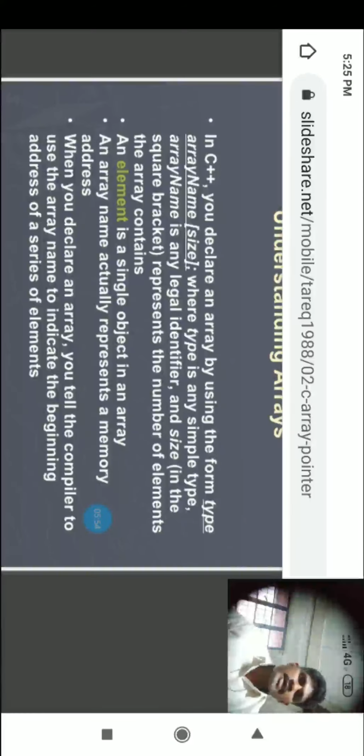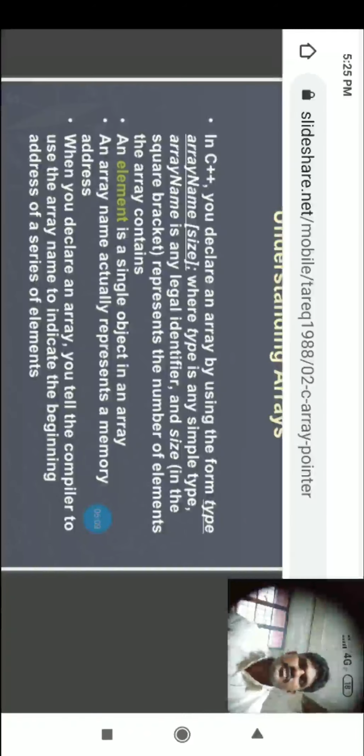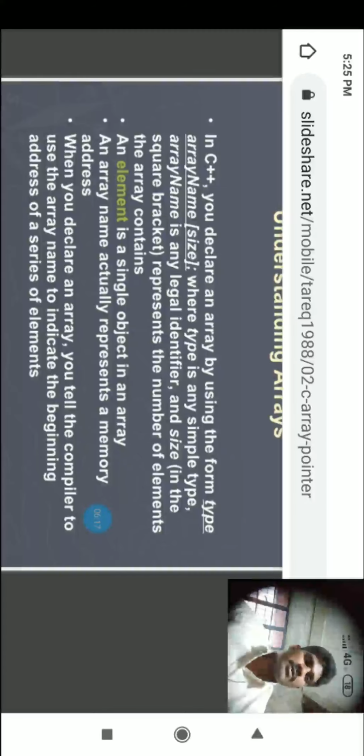An array name actually represents a memory address. When you declare an array, you tell the compiler to use the array name to indicate the beginning address of a series of elements. You already know about memory addresses, no? We already discussed it in pointers.